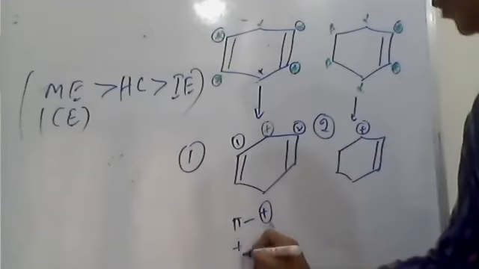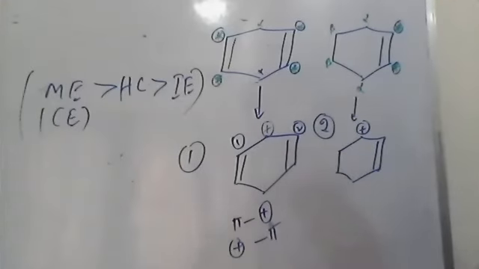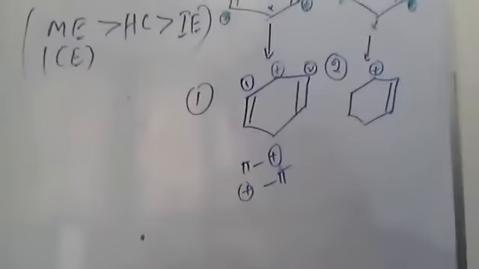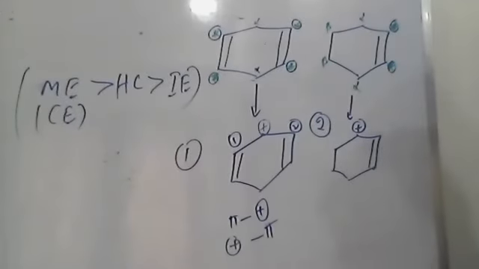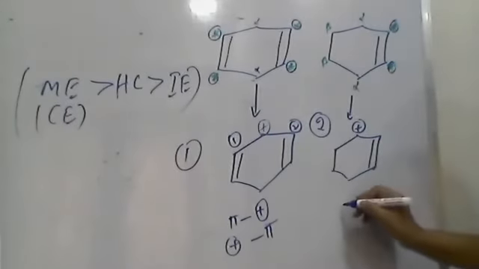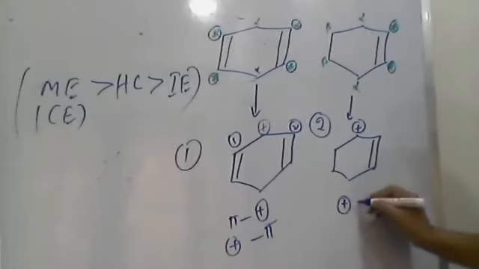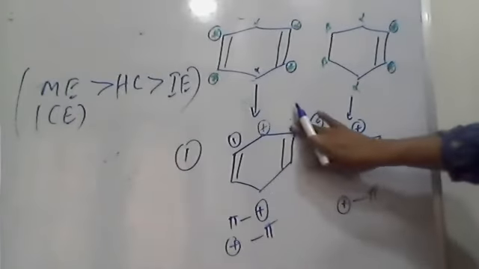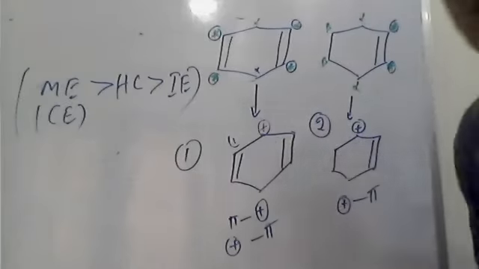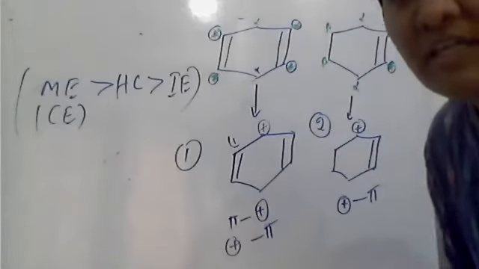The second is positive charge and pi. So the first one is more stable due to conjugation effect, whereas in the second molecule there is a conjugation between the positive charge and pi. So here these molecules get stabilized by conjugation effect, that is mesomeric effect.